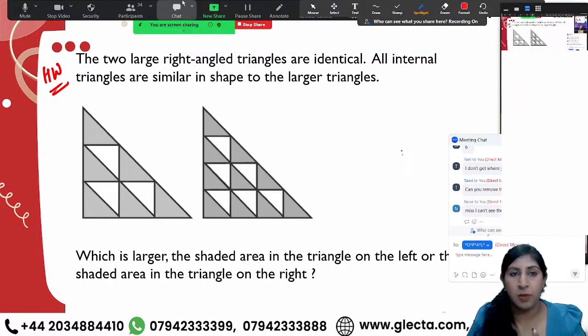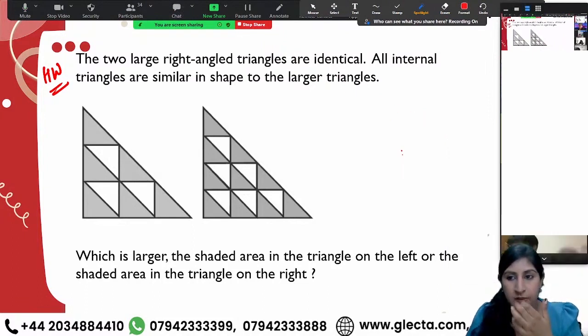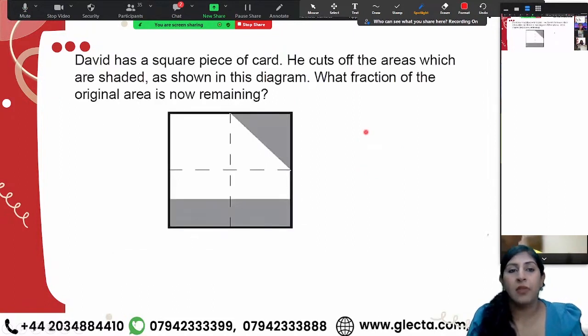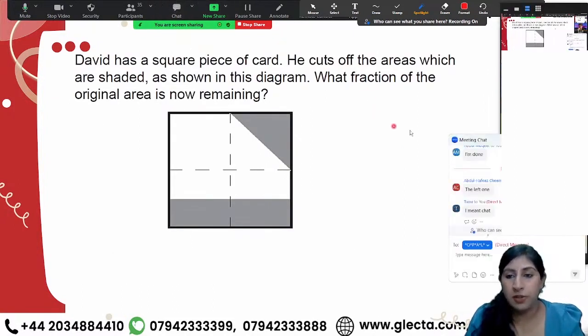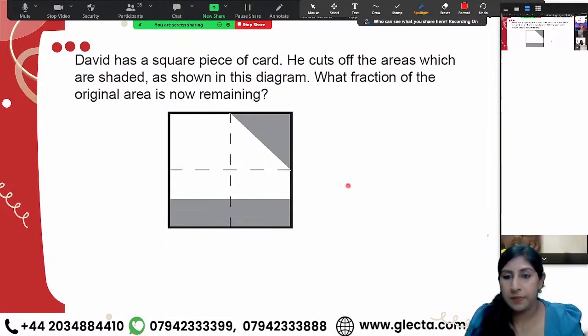Okay, let me remove the chat box. I hope you guys are done taking pictures of this one. All right, now the next question. Take a picture. Again, 10 seconds. 10, 9, 8, 7, 6, 5, 4, 3, 2, 1. I hope you're done.